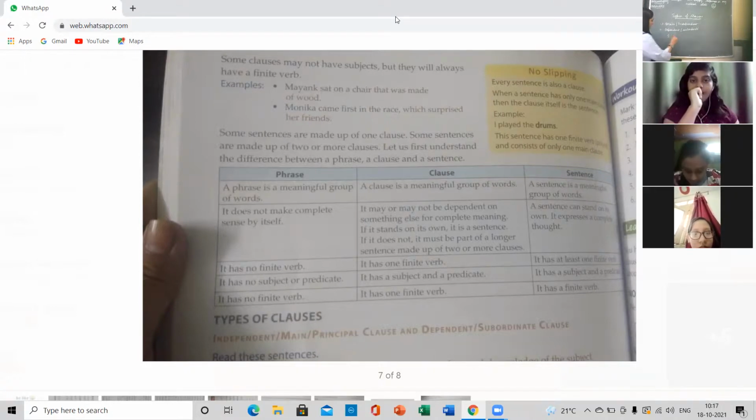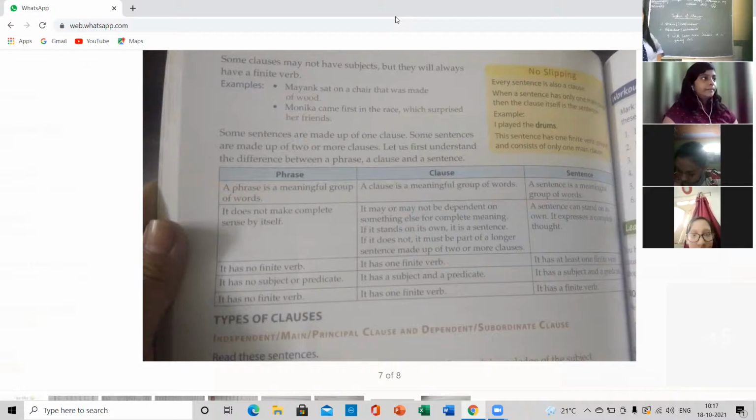I will leave now, because it is getting late. So here you can see, what is the subordinate clause, children? Can you tell me which sentence needs the main clause to complete its meaning?